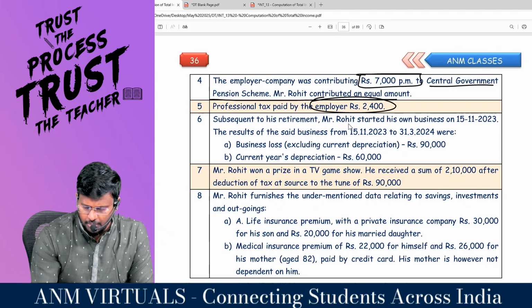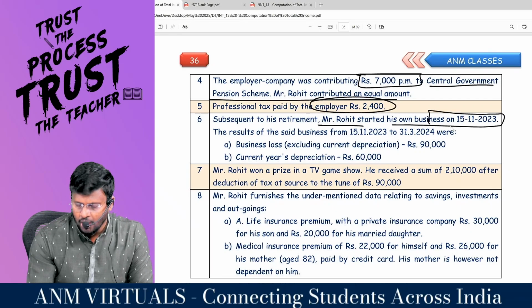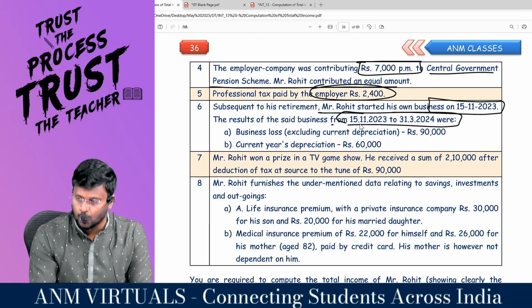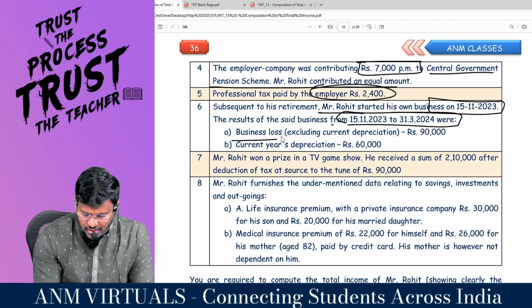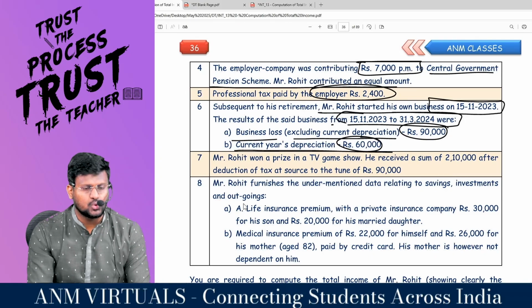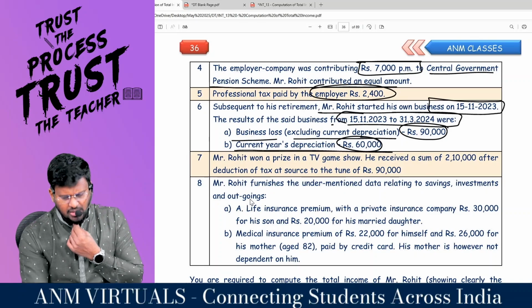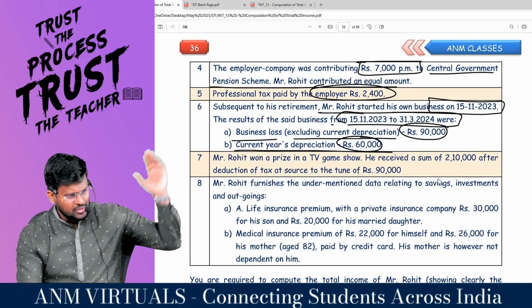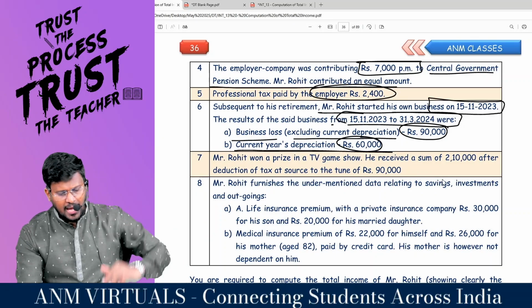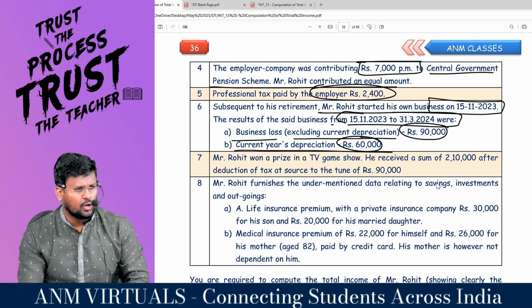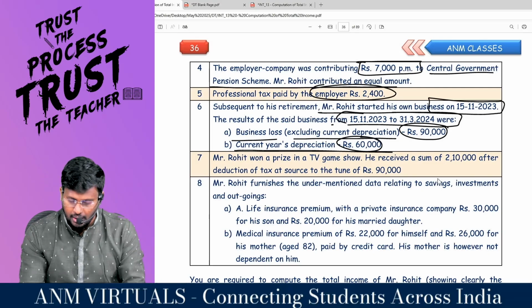Subsequent to his retirement, Mr. Rohit started his own business on 15/11/2023. The result of the said business from 15/11 to 31/3/2024 was a business loss, excluding current year depreciation, of 90,000. Current year depreciation is 60,000. Sir, they were having business loss. Business loss can be set off against any head of income except salary. So you have to see the other head of income and you can knock it off. Current year depreciation will be treated as business loss; you can add it and knock it off. Otherwise, you can carry forward for an indefinite period.